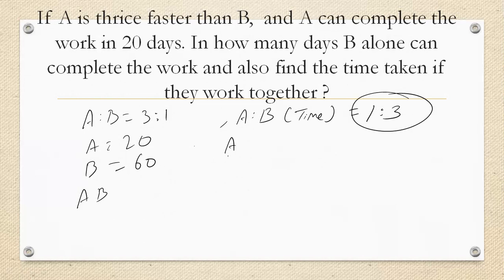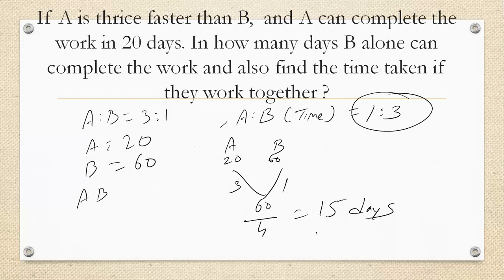How to find together? A 20, B 60. Take the LCM 60. This is 3. This is 1. 60 upon 4. They will take 15 days to complete the work. These are the 4 concepts in time and work: working together of 2 or 3 people, finding the time taken of 1 person, alternate concept, and efficiency concept.